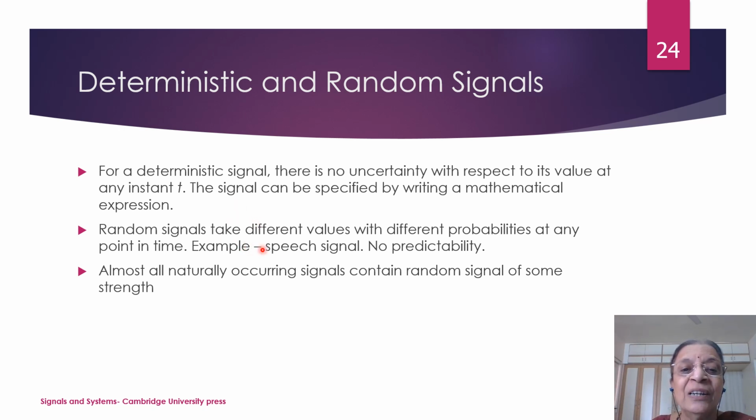But in case of random signals, you cannot directly put down any equation to represent the signal, and in that case you cannot determine the probability. What will be the probable value at a particular time t? You do not know. So there is no predictability. In that case, you say that there is some random component in the signal, and the signal is treated as a random signal. For example, the speech signal.